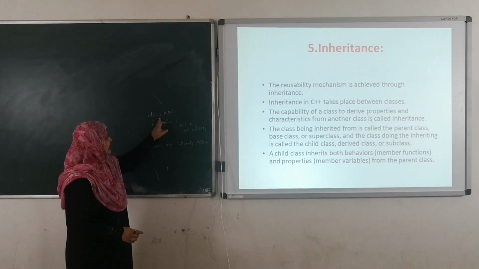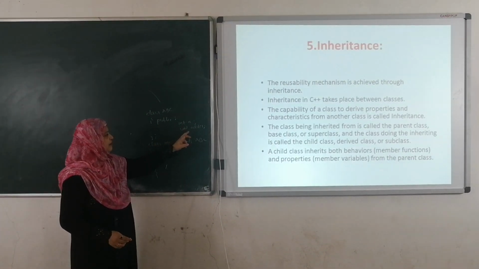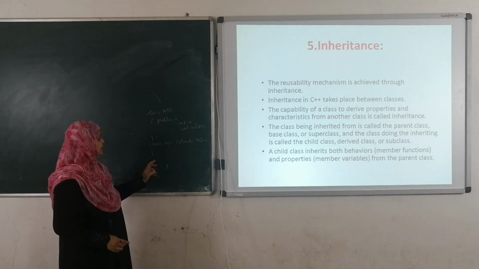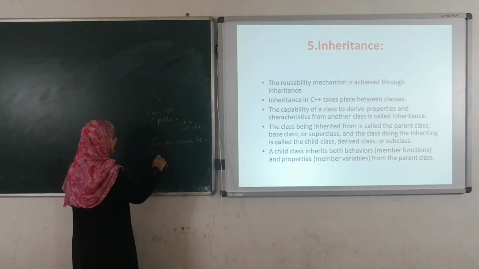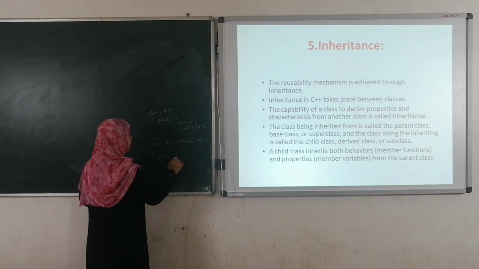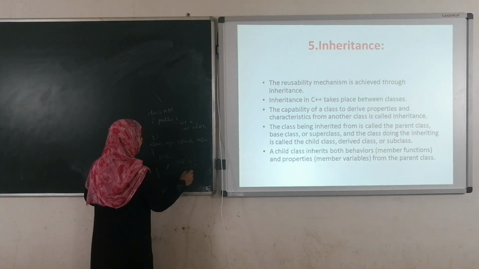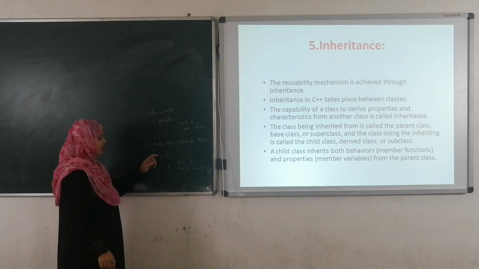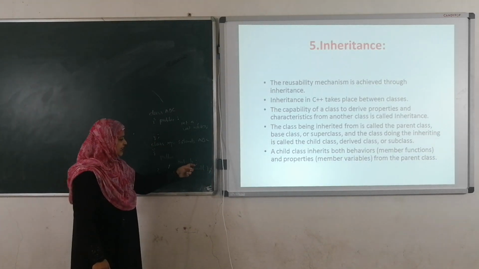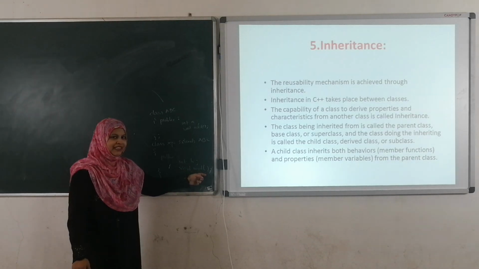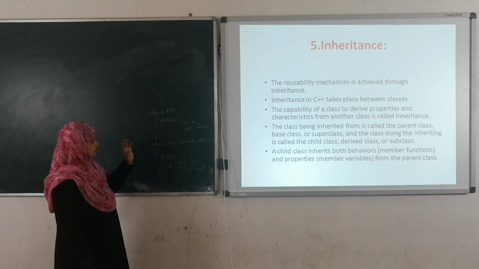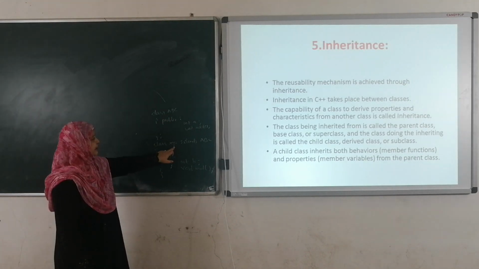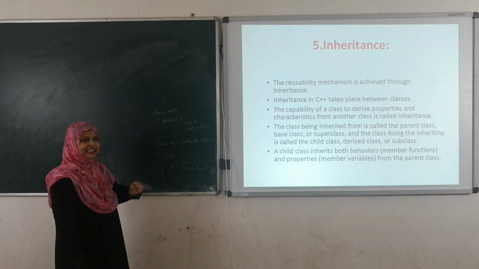For example, here class ABC is there. In class ABC, I am defining one data member a and one member function add. Here I am going to define one more class XYZ. In this class XYZ, I am going to define one more variable int b and one more function void multiplication. So class XYZ has one data member, b, and void multiplication. I am performing the inheritance operation between these two classes, class ABC and class XYZ.